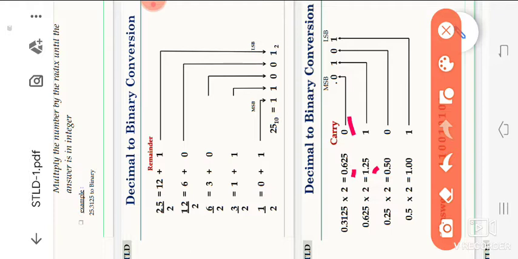In case any value occurs in that integer part, it is replaced by 0 only. Here we are getting 1. We note down that value separately, and that value is replaced by 0. So again we are multiplying.